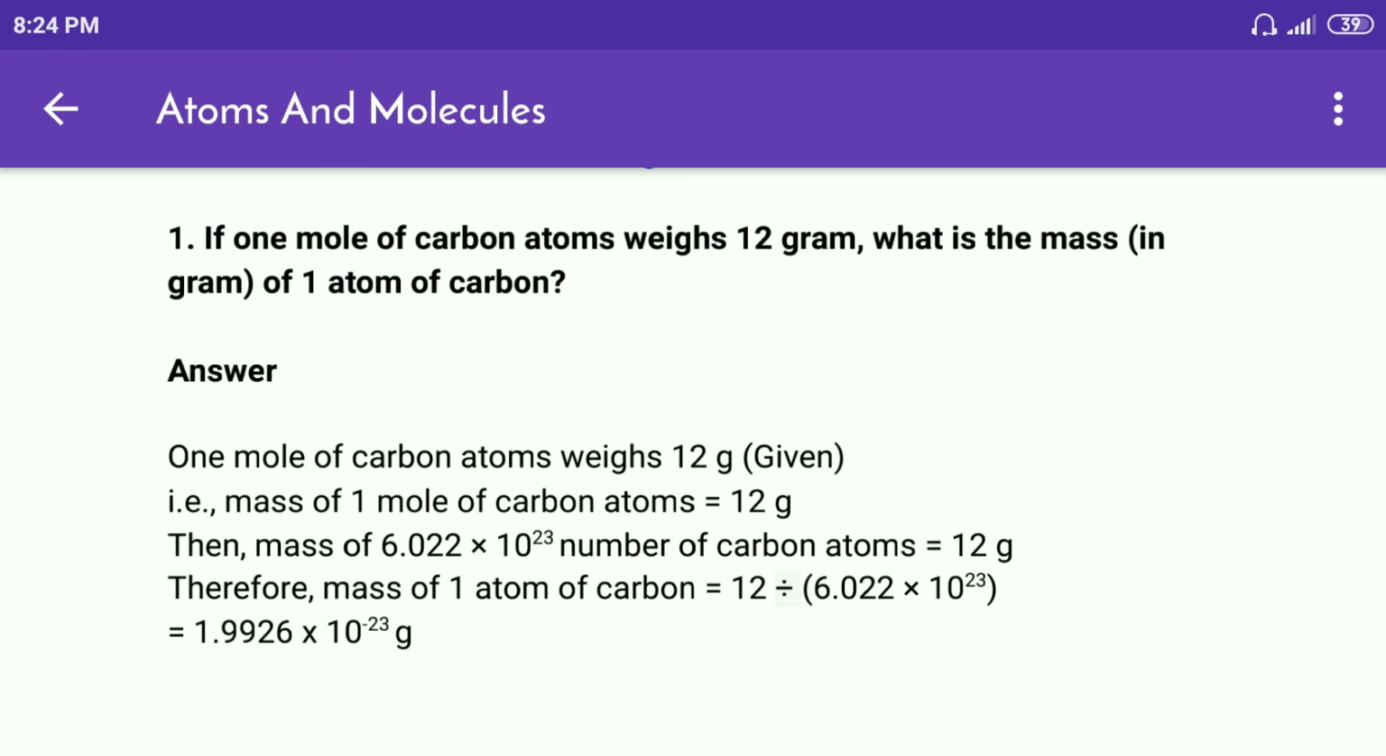Then mass of 6.022 multiplied by 10^23 number of carbon atoms is equal to 12 gram. Therefore, mass of one atom of carbon is equal to 12 divided by 6.022 multiplied by 10^23 is equal to 1.9926 multiplied by 10^-23 gram.